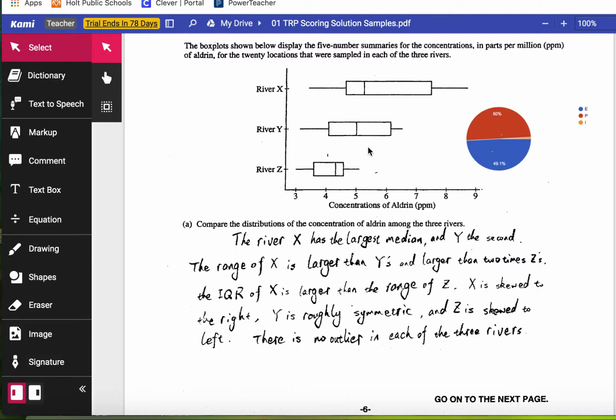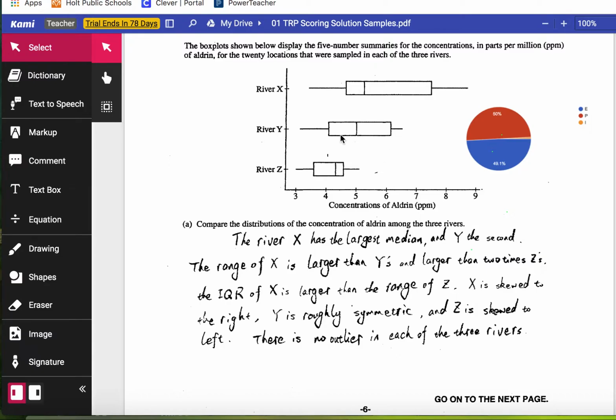So how you look for shape in these things is that if this line from the median over to Q3, if it's longer toward the right, and from the median to the maximum, if that's a longer segment, this is a good indication that it might be skewed to the right. You see how river Y is fairly balanced because the median is kind of in the middle of the box.